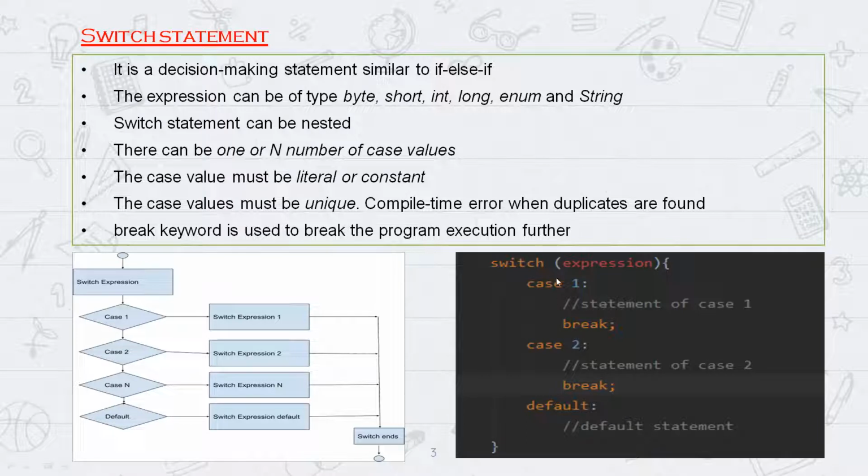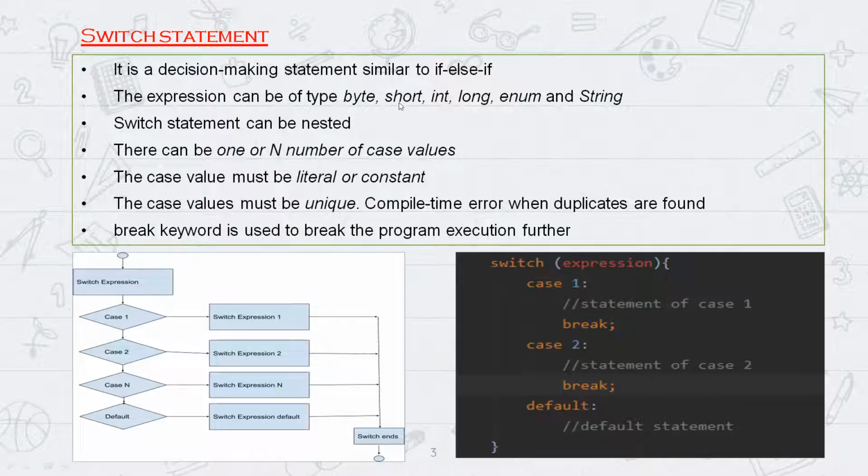Now, after this, we'll open the flower braces, and within them we see case 1, case 2, case 3. What do these represent? These are all literals or constants. You see where I have written that the case value must be a literal or constant. So 1 is a number, 1 is an int.